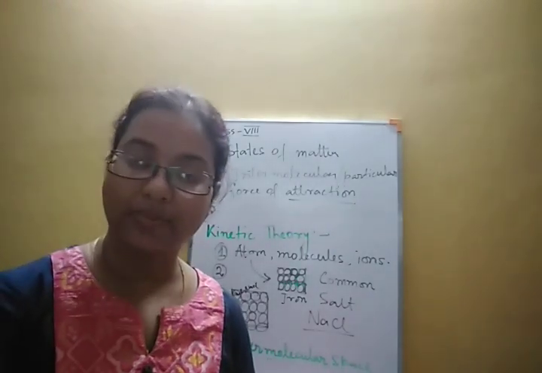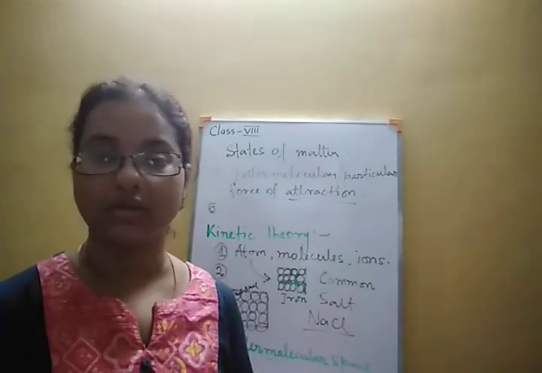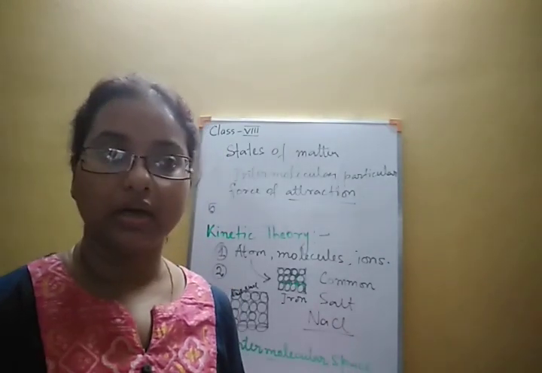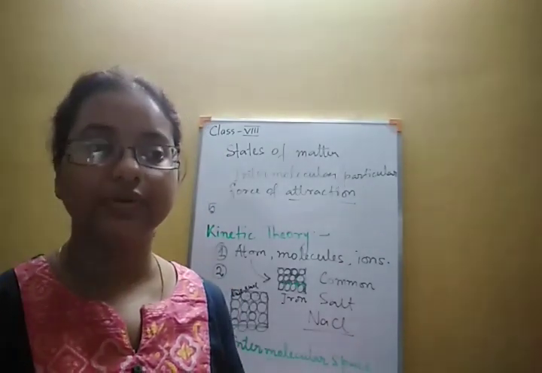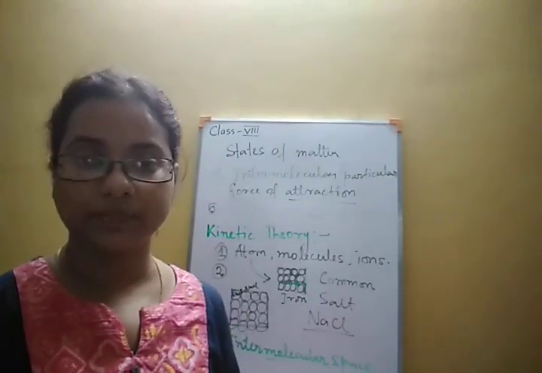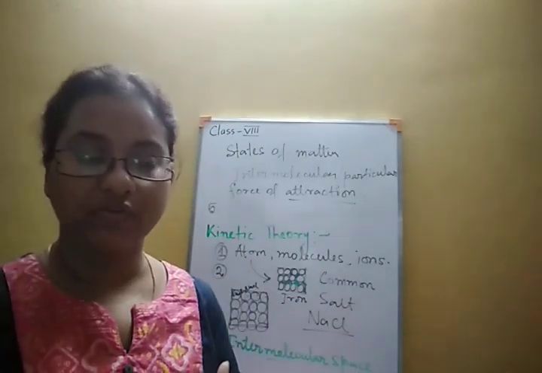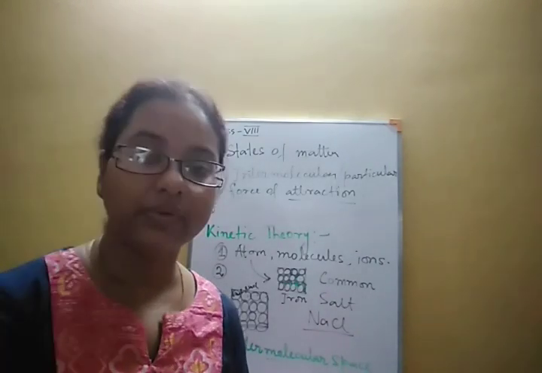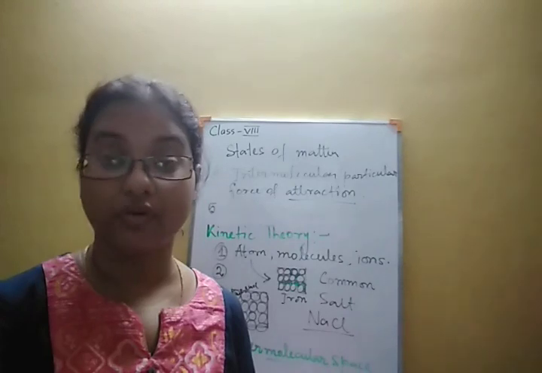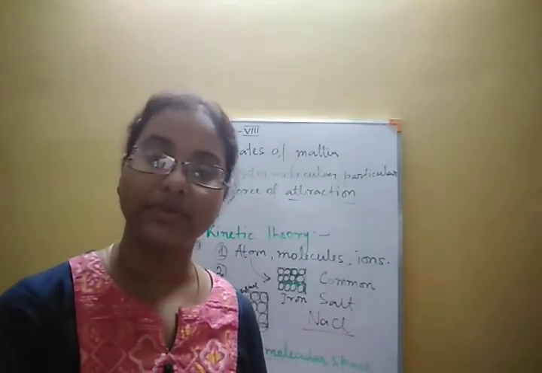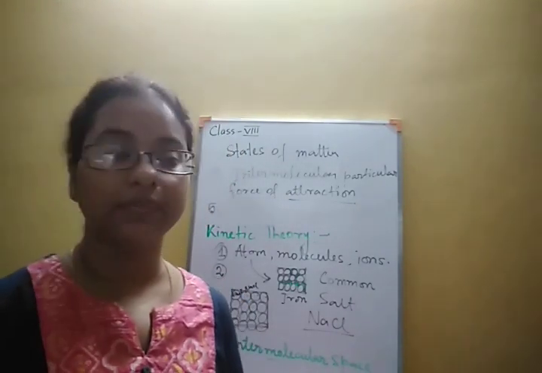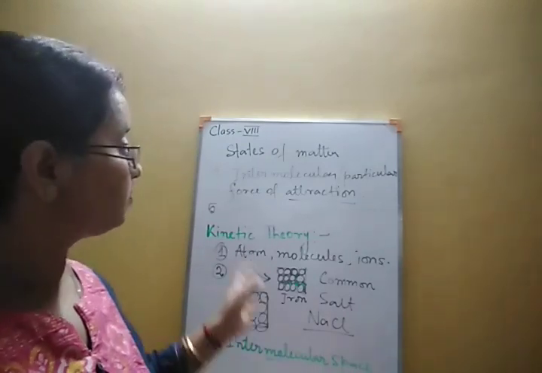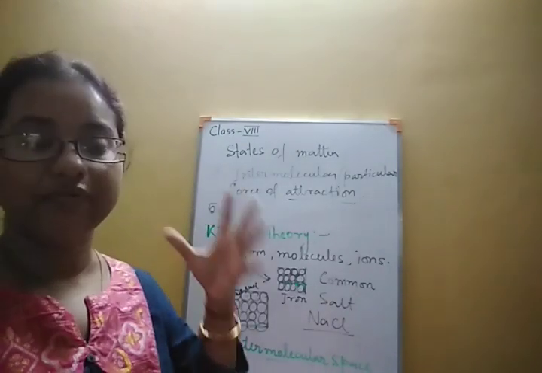Because of this force of attraction, the particles of matter will be together. For a few matter, we will observe a proper shape of the matter because of this intermolecular force of attraction.